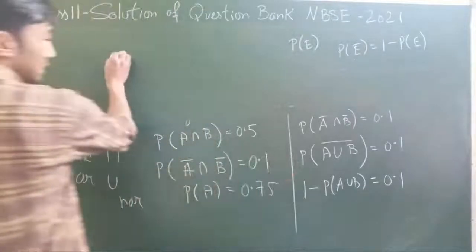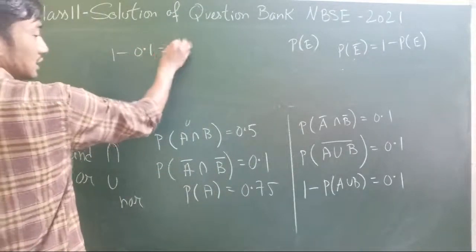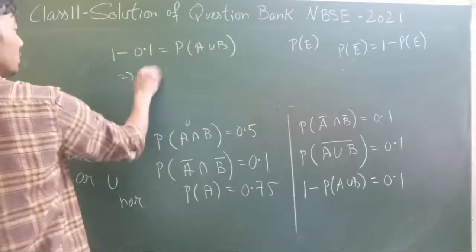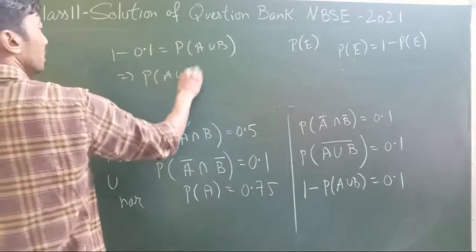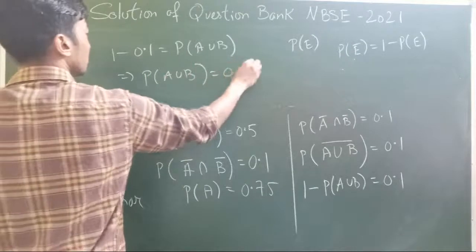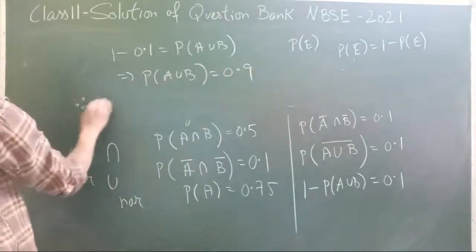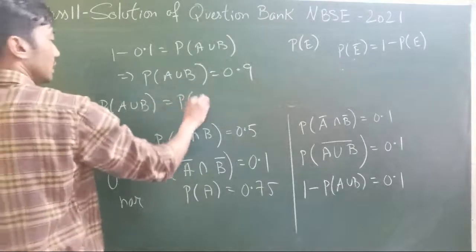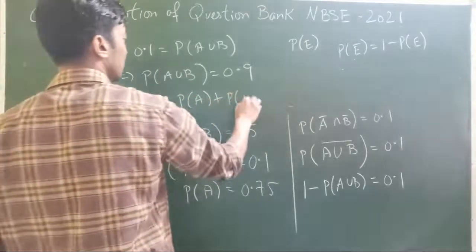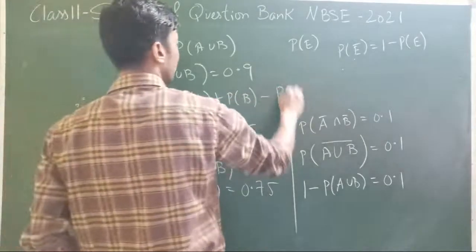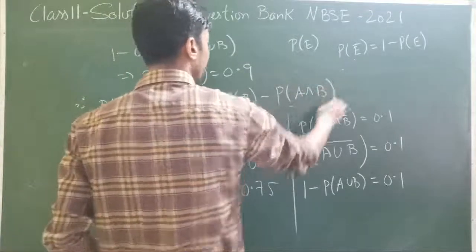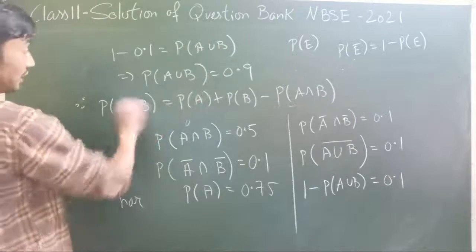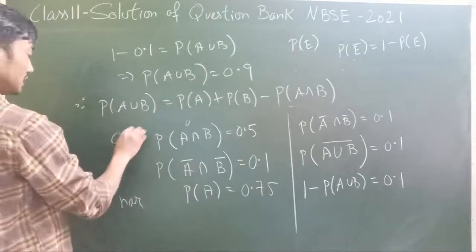So that will be 1 minus 0.1 is probability of A union B. So that will imply probability of A union B is equal to 0.9. Therefore, we know that probability of A union B is probability of A plus probability of B minus probability of A intersection B, if they are not mutually exclusive. Now probability of A we have already, A union B already found out, 0.9.